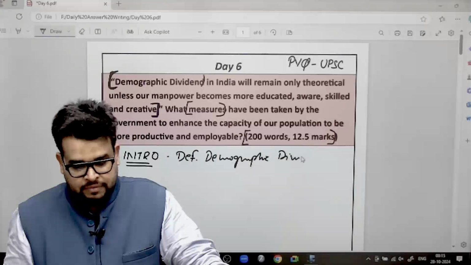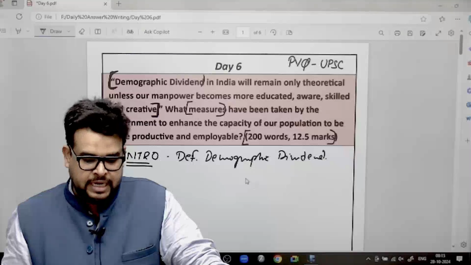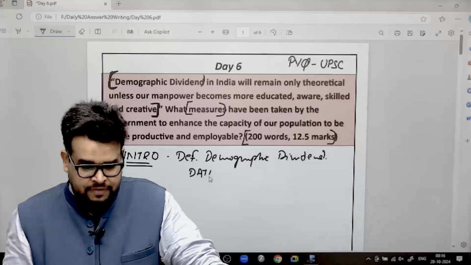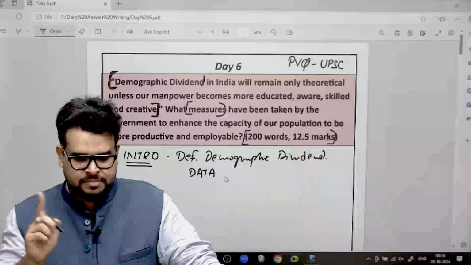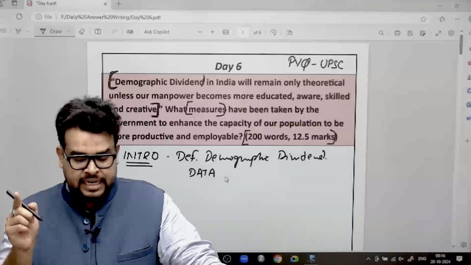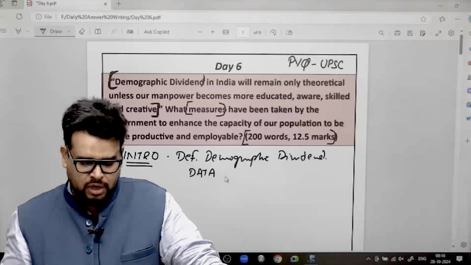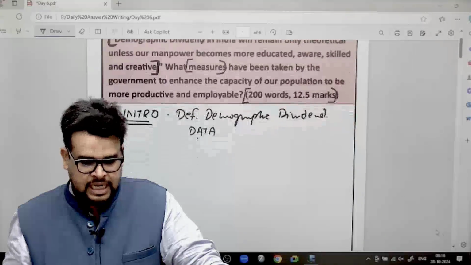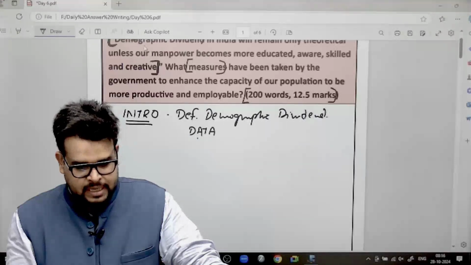When I'm going to define it, I will also add some data to it, be it from the budget, economic survey or census, or if any international organization has talked about demographic dividend, I can use that data also. Then I am going to certain points which are going to satisfy this particular statement.